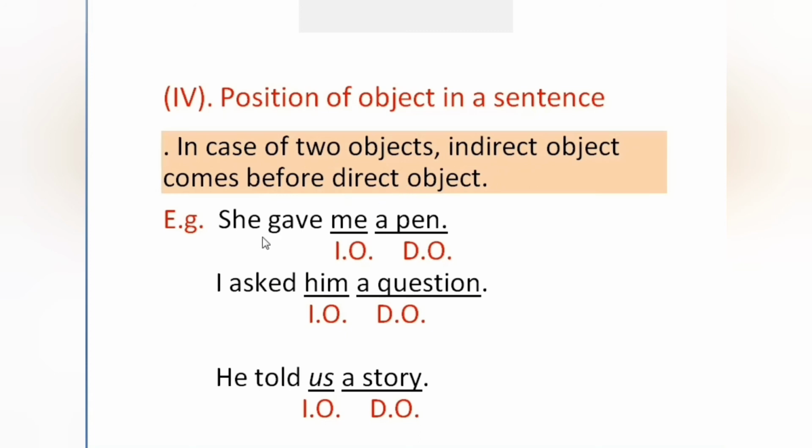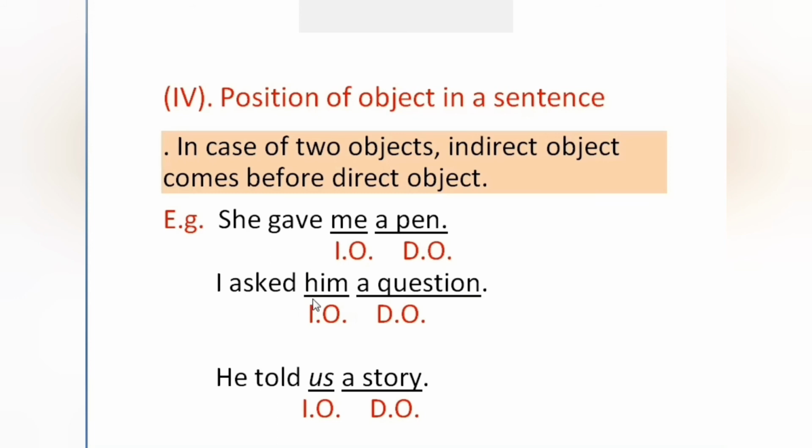Different examples are given here. She gave me a pen. Me is the indirect object, a pen is the direct object. So first the indirect object is used, second the direct object.